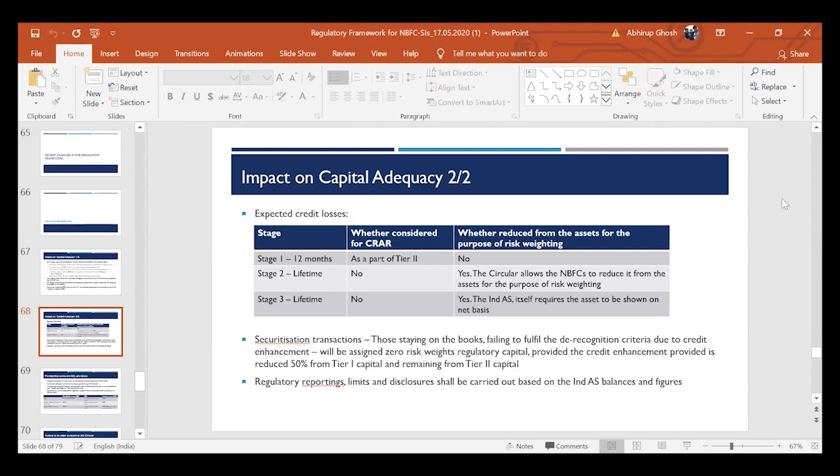Anything, any obligation or any instrument, which does not obligate me to pay cash or repay the amount back at a future date would qualify as an equity instrument for the purpose of Ind AS. So do I also have to consider those kinds of instruments while computing tier 1 capital? The answer is yes. If there are instruments which are classified as equity for the purpose of Ind AS, they should be reckoned while computing tier 1 capital.